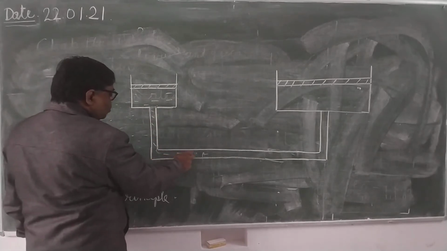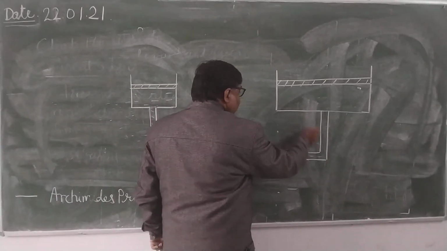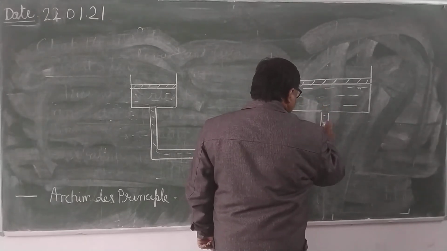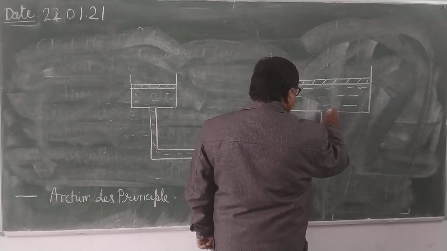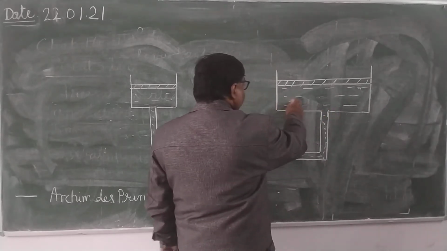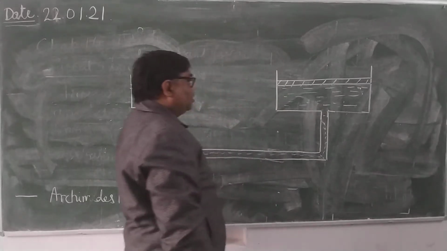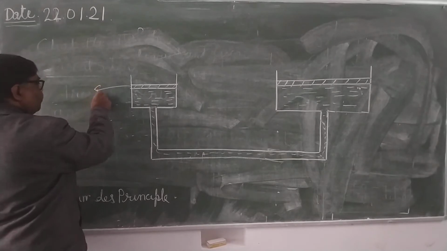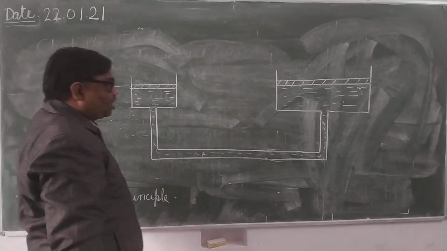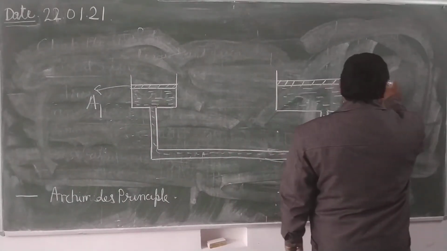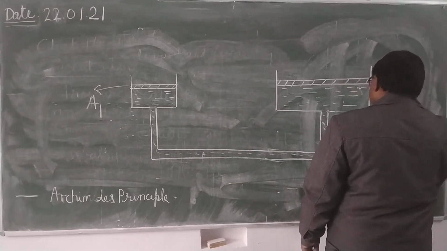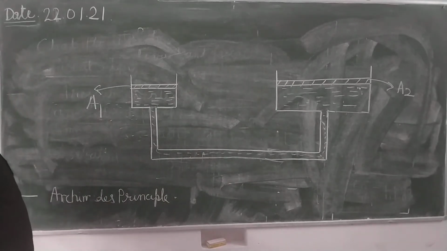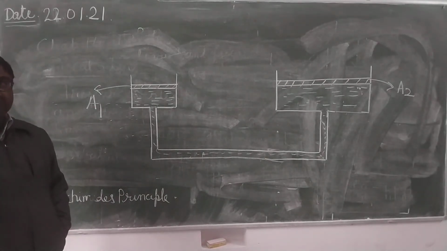Now this liquid is enclosed from all the sides. It is not open. Liquid is filled here. Here we have assumed that its area of cross section is A1 and area of cross section of this piston is A2. It's clear? Area of cross section of smaller piston is A1 and area of cross section of bigger piston is A2.